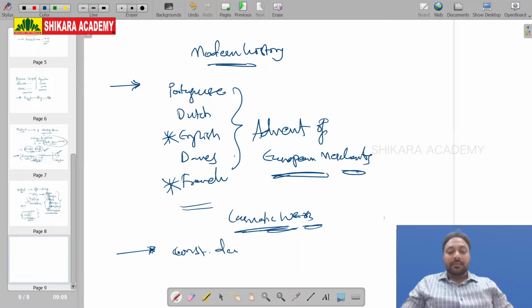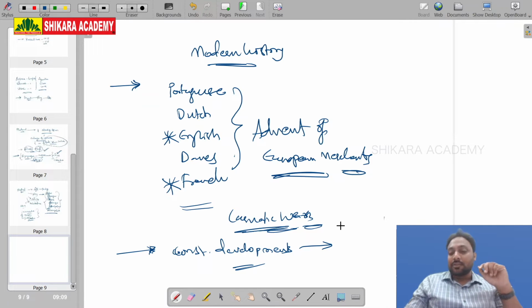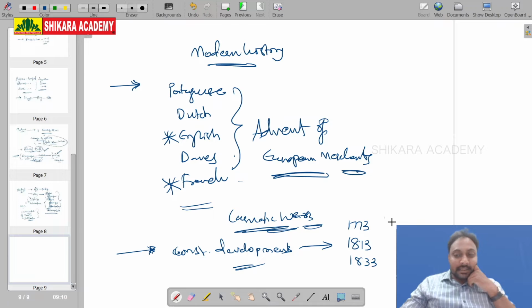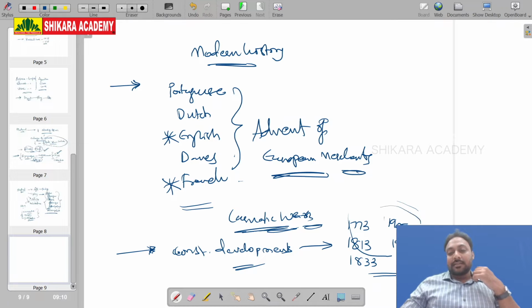Constitutional developments. There are a few acts, particularly a few acts from which you are going to get questions. 1773 Regulating Act, 1813 Charter Act, 1833 Charter Act, 1909 Indian Councils Act, Government of India Act 1919, Government of India Act 1935. These are the most important acts. These are called constitutional developments, the background for the Indian Constitution. That comes under history also.